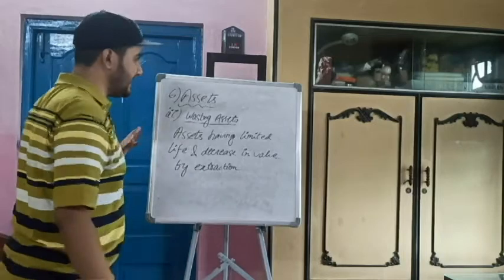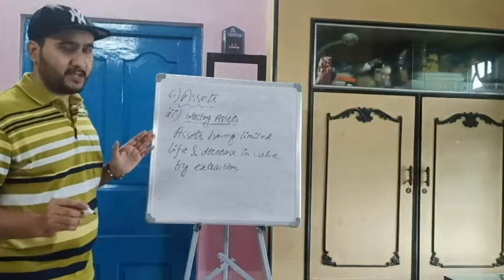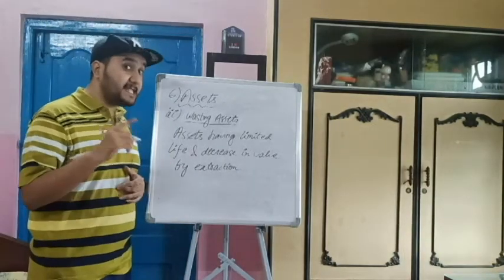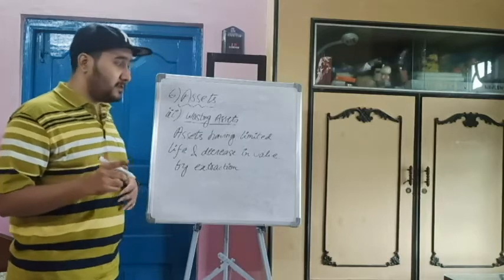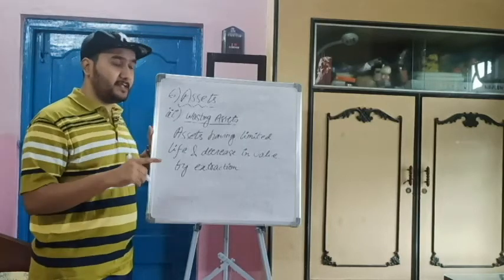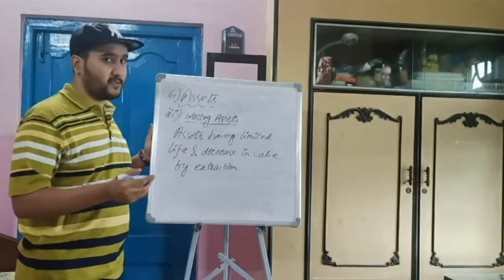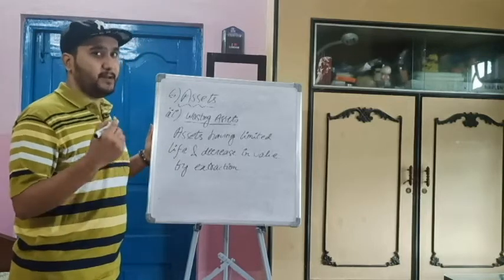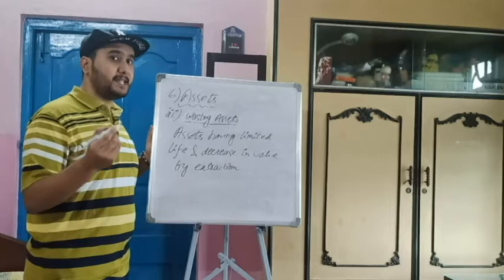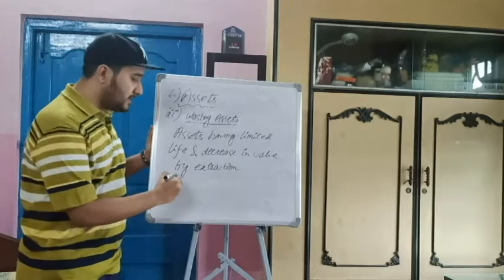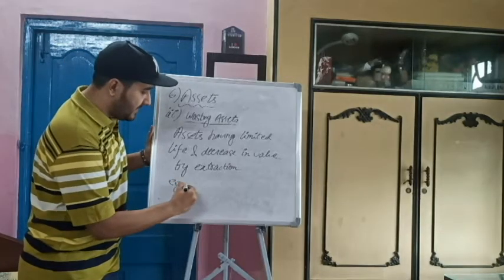So this type of assets have very limited life. That means assets are resources, I have told you. So these are non-renewable resources. So once wasted, it's gone. It won't come back again. Non-renewable. So what is an example of non-renewable resource? That comes here is coal.